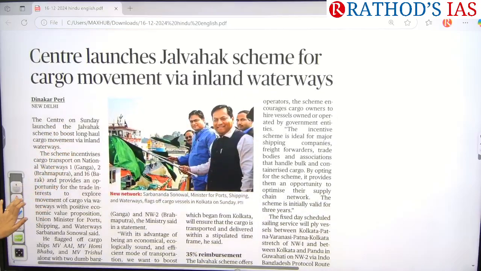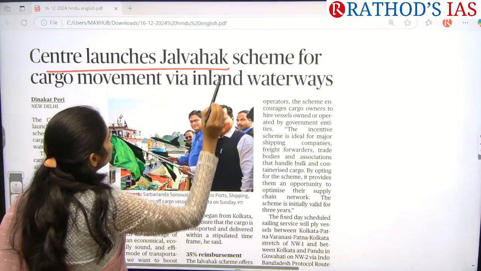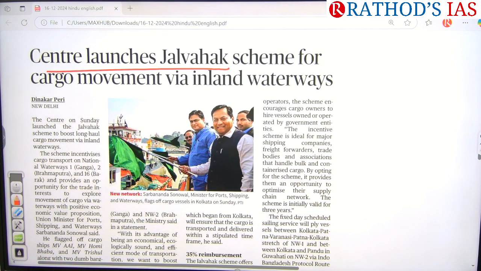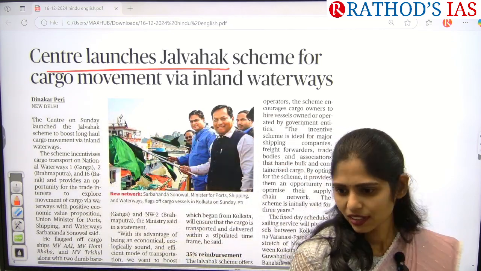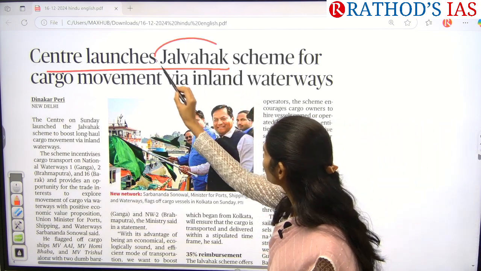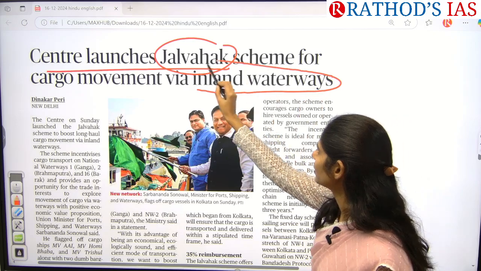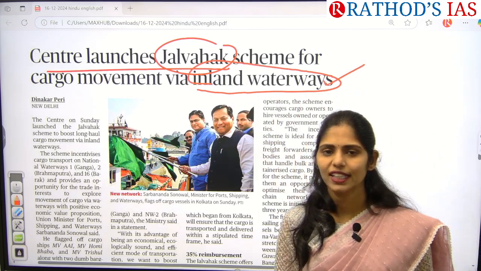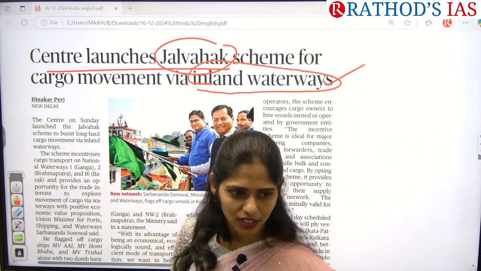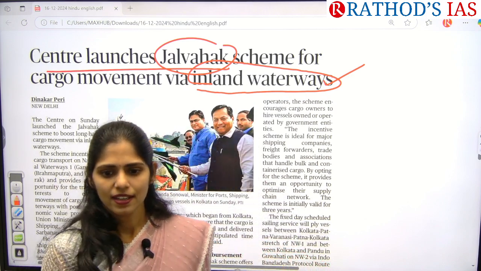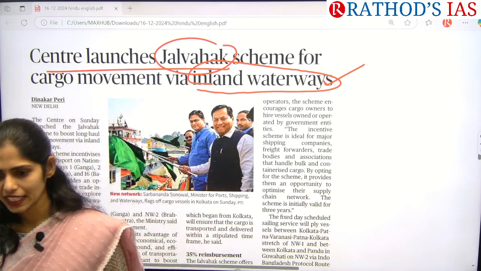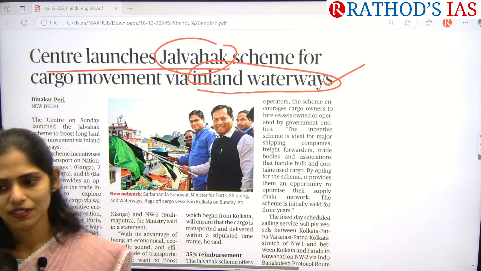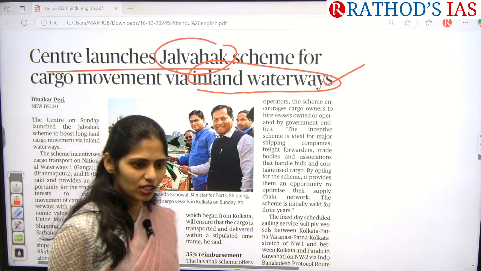Okay, see this article: Center launches Jalvahak scheme for cargo movement via inland waterways. Now tell me, what are the keywords here? Jalvahak scheme is one keyword, the next one is inland waterways. So first let us talk about inland waterways. What is this? Inland means, okay, what are the rivers which are present in our country? The waterways in those rivers are called inland waterways.